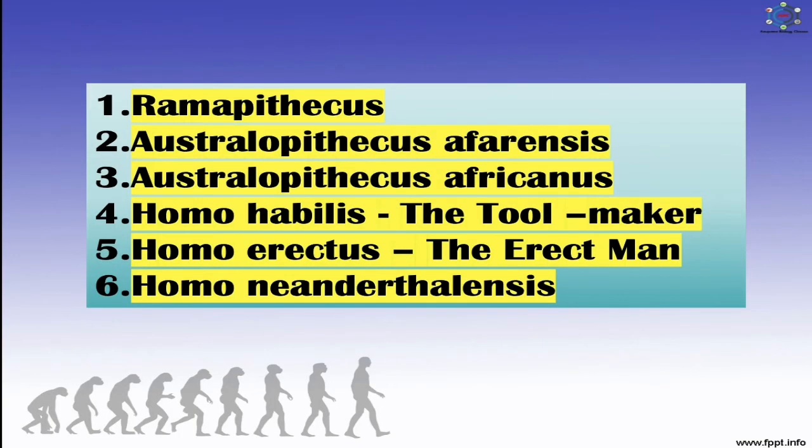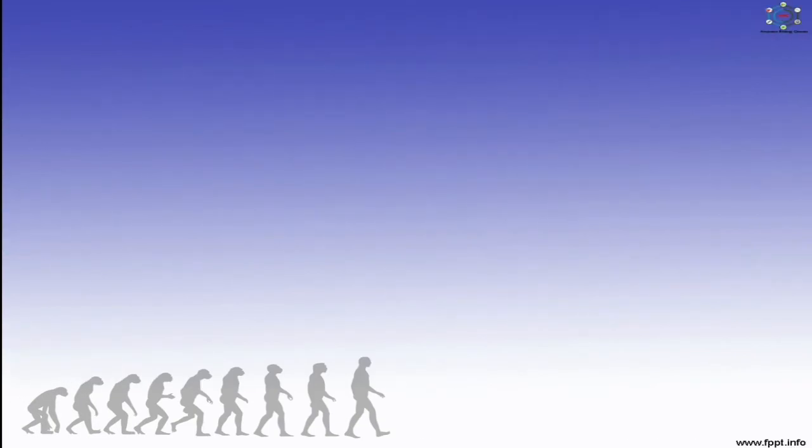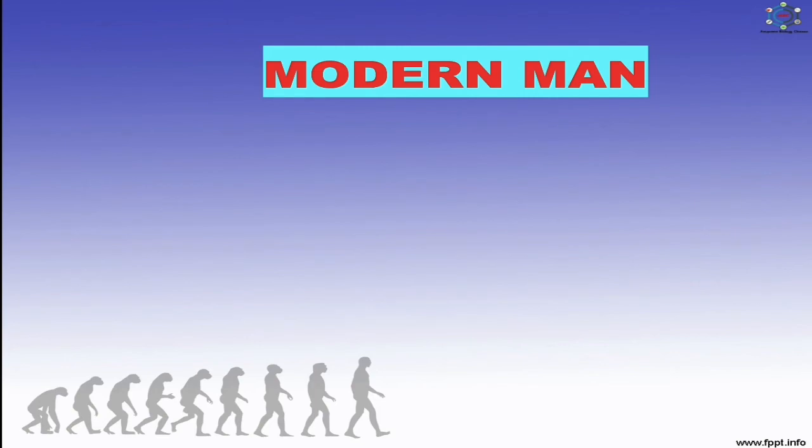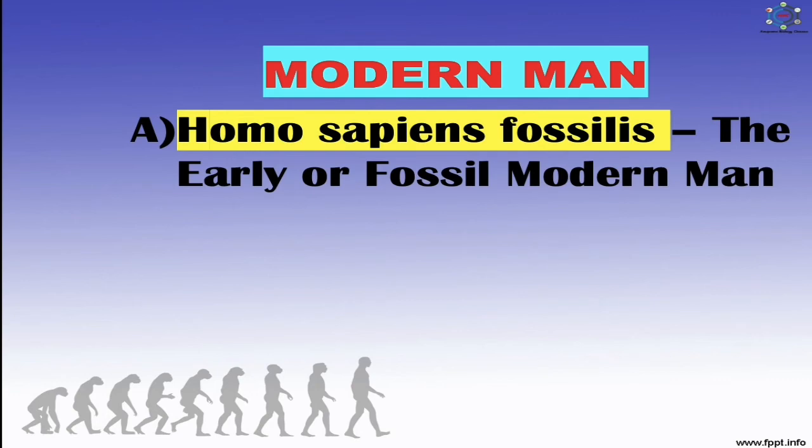Then here you can see now modern man. If we talk about the modern man, where and how the modern man originated is not clear. The early or fossil modern man is called Cro-Magnon man, that means Homo sapiens fossilis. He is the extant representative of the present day living modern man, that is Homo sapiens sapiens. So first one, that is the Homo sapiens fossilis, the early or fossil modern man.